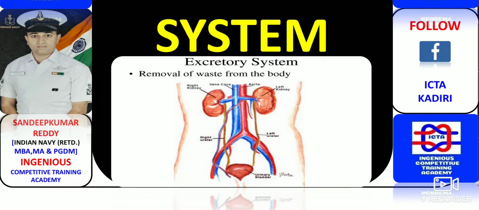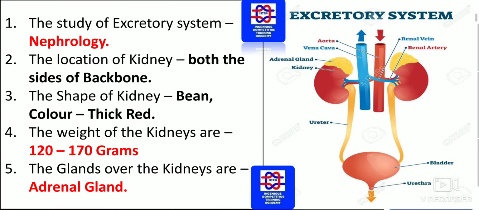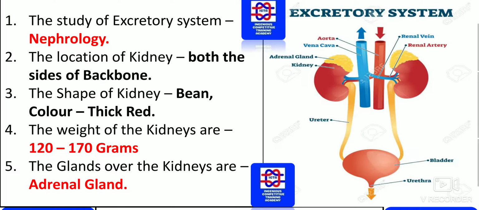So initially, as you can see, the excretory system consists of kidneys, and from there we'll have maximum information regarding this. So let us see. Initially it starts with the kidneys. The study of the excretory system is known as nephrology. We knew that there is a functional unit inside the kidney, that is the nephron. So nephrology is the study of the excretory system.